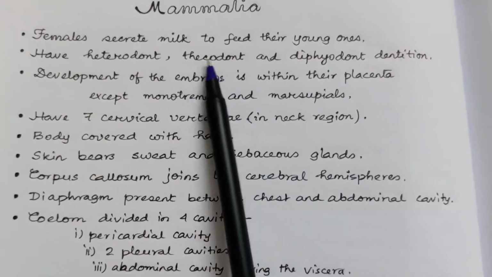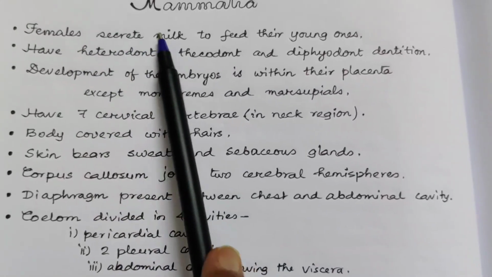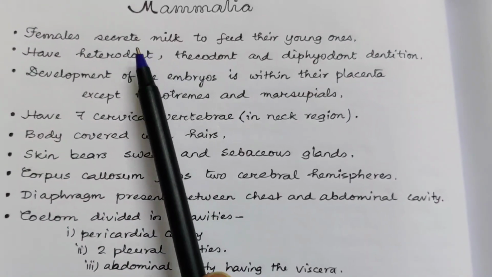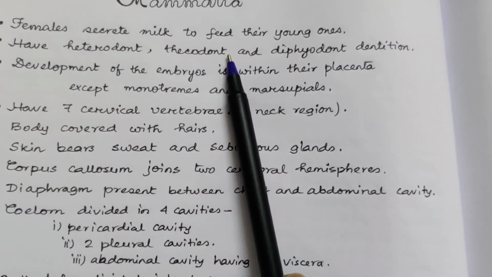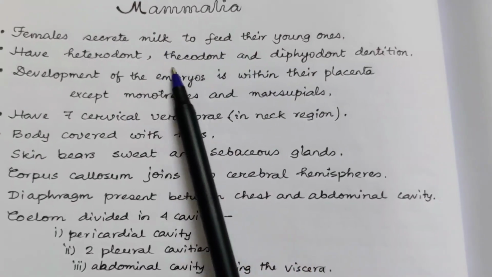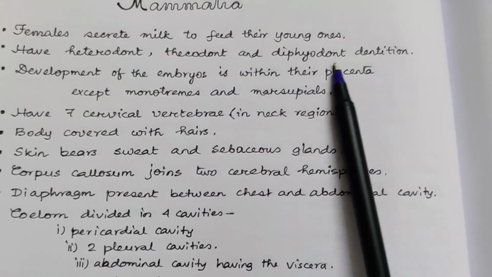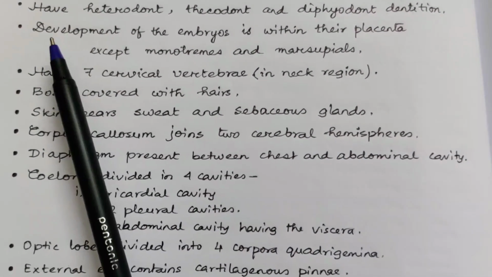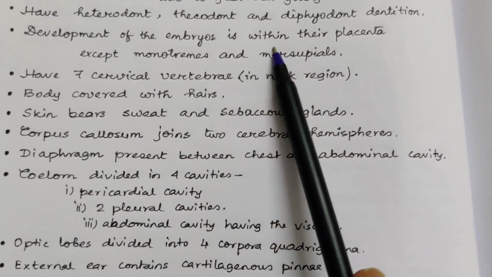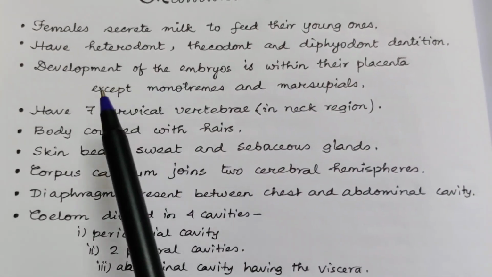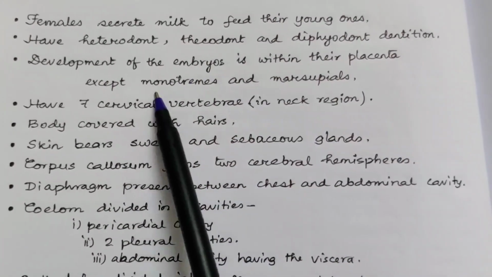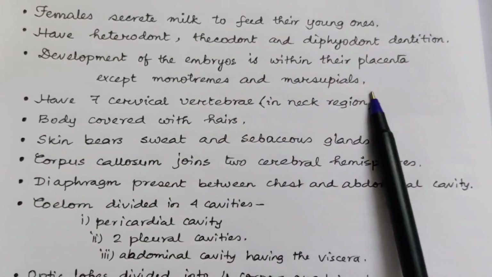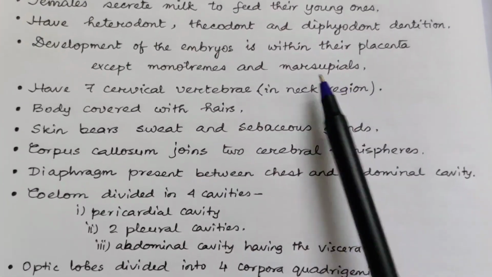They have heterodont dentition, means they have different types of teeth in their mouth: incisors, premolars, canines and molars. Thecodont means the teeth are held in bony sockets, and diphyodont means they have two types of teeth in their lifetime: the milk teeth and permanent teeth. Then development of the embryos is within their placenta. Placental mammals only, except monotremes and marsupials. Monotremes lay eggs and marsupials keep their young ones in their pouch called marsupium.